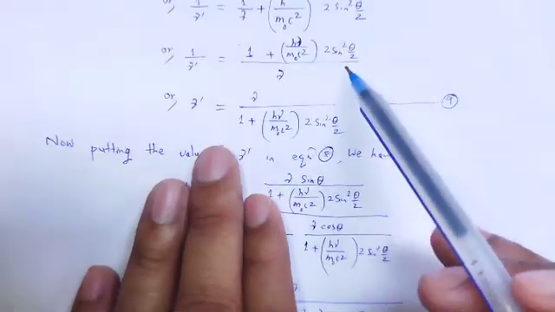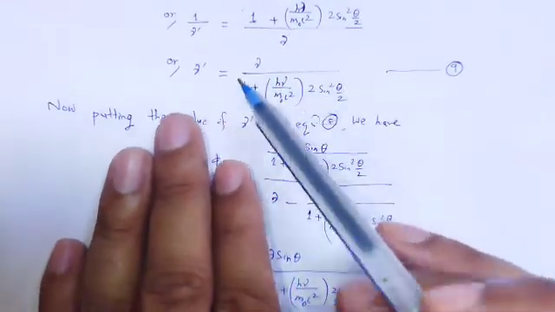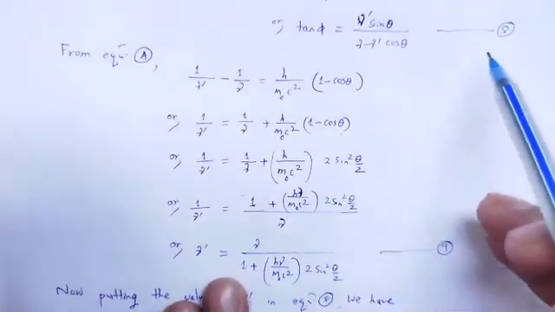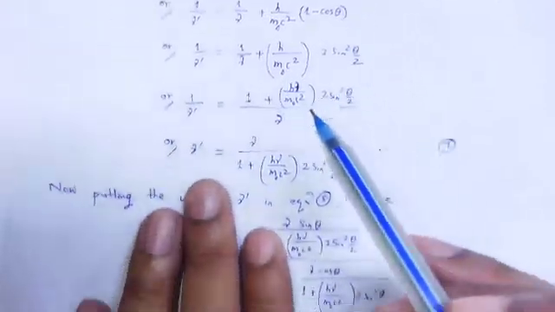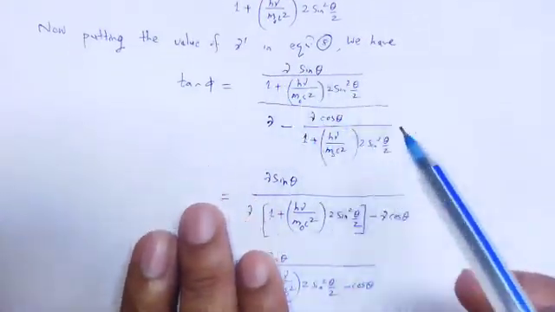So nu dash is equal to nu divided by that term. So the value of nu dash is put in equation number 8. In place of nu dash we substitute that value.